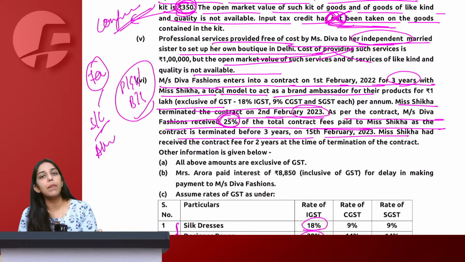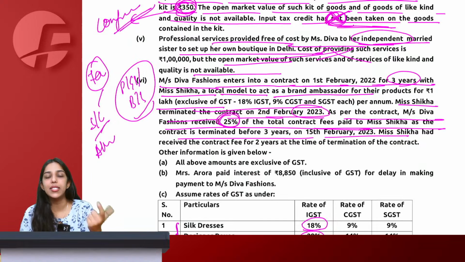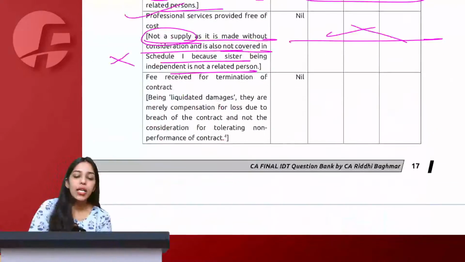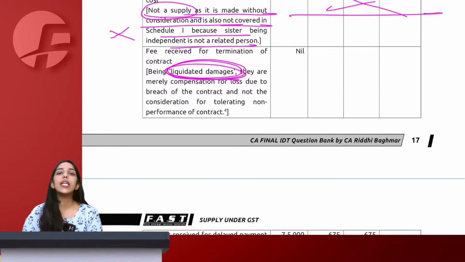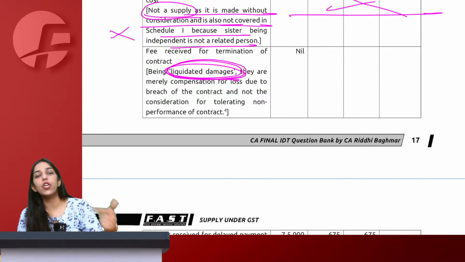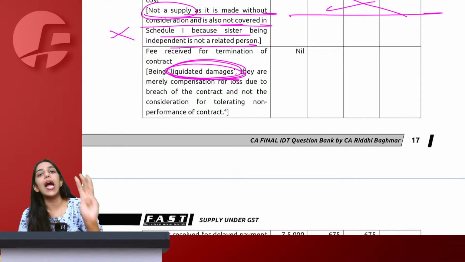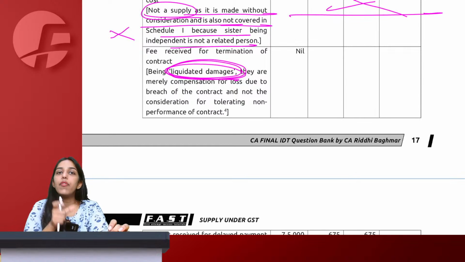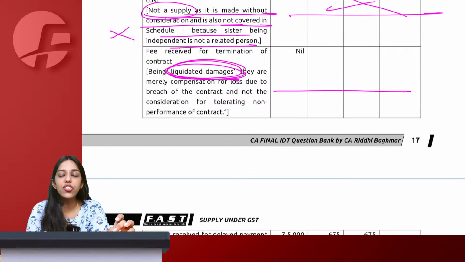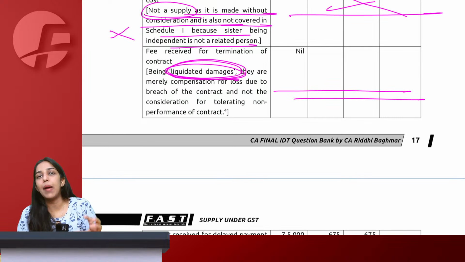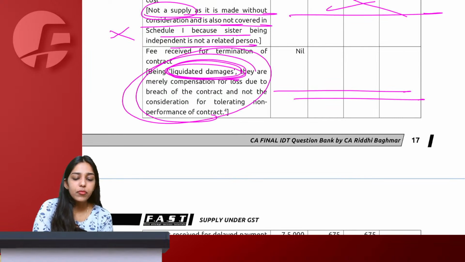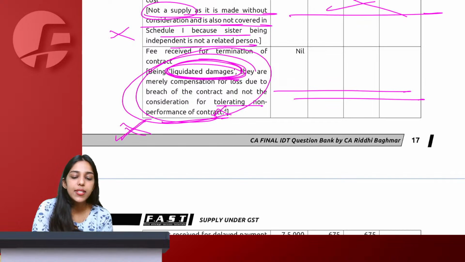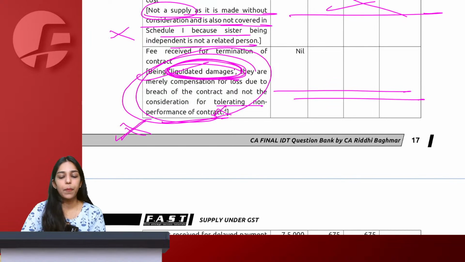Is this the same example that we understood for Vimal and Akshay Kumar? Yes. There we understood the entire reason why this should not be taxable, because this is liquidated damages. We had relied on Shikha that she would model for us for 3 years, and based on that we agreed for remuneration and did the future projections. But now Shikha leaving us in 1 year would impact our revenue, and therefore this is just a recovery of the breach of damages that has happened, and therefore this is not to be considered as supply. This is not tolerating non-performance. This is simply liquidated damages, right?